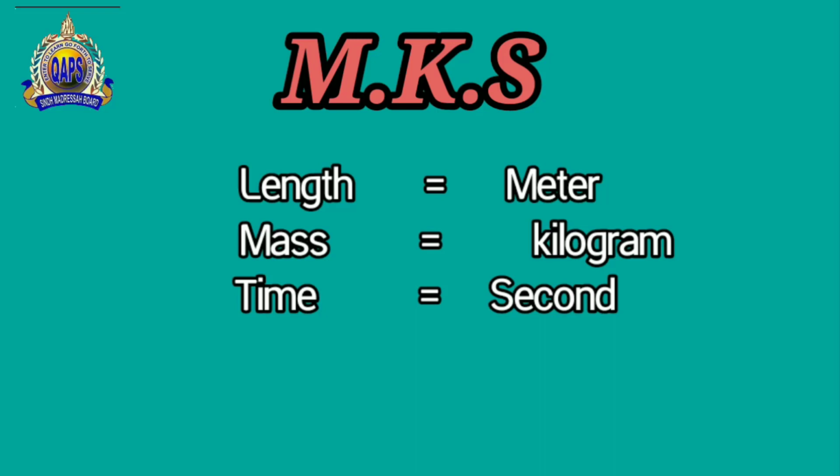There are also three basic quantities: we have the mass, we have the length, and we have the second. Second is for the time. So the three basic quantities are length, mass, and time. Length has a unit called the meter. Mass has a unit called the kilogram, kg. And the third one is time. Time has a unit called the second. Now these are the three basic quantities which make up the MKS system.